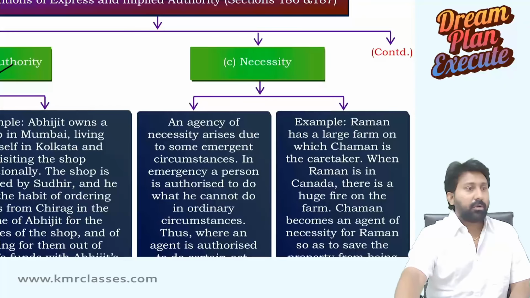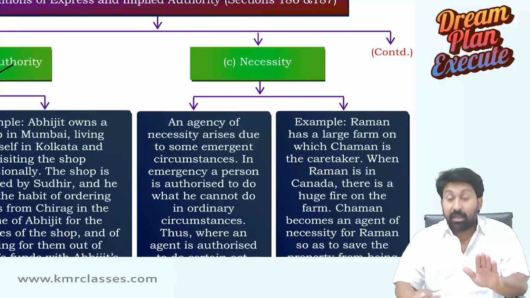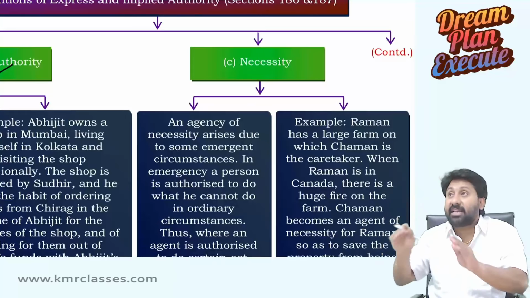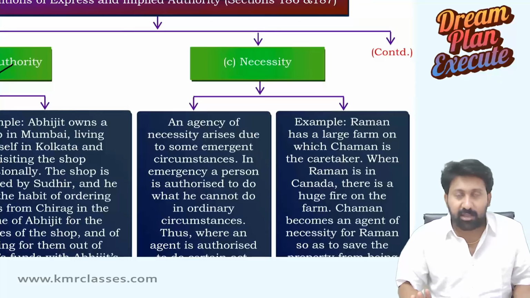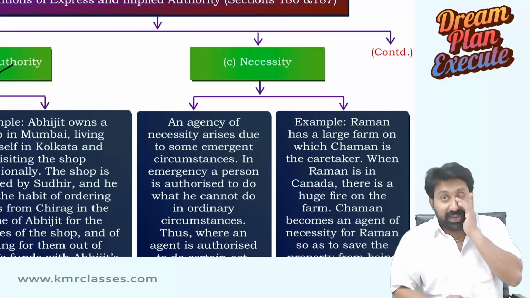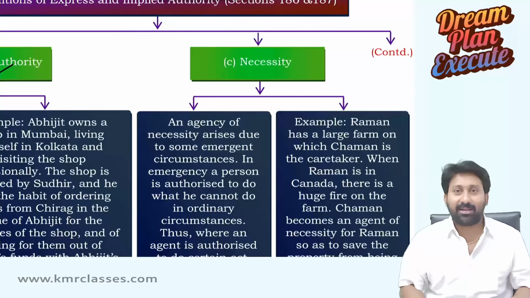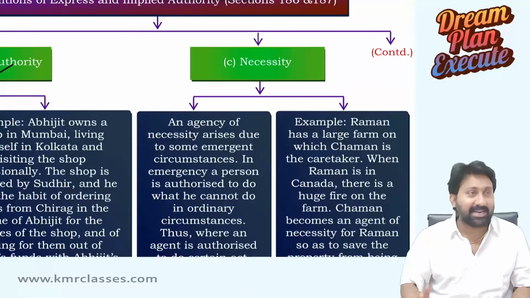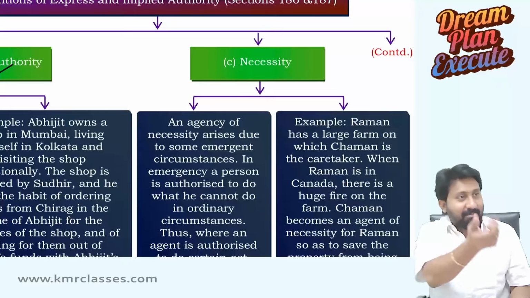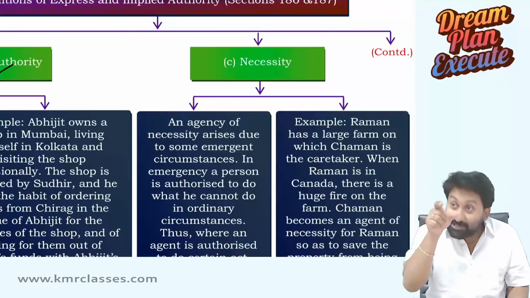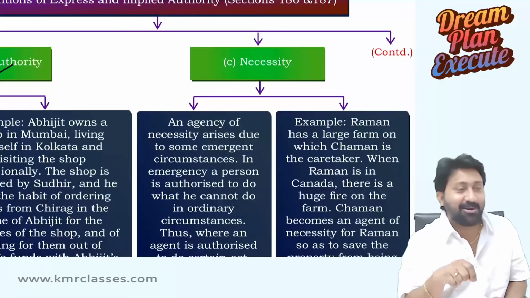So, in an implied authority, by words or by written form, I won't give any authority. But the circumstances of the case are in such a way that I can understand that there is an implied authority. Understood? See, most of the times, we may not understand whether one person likes another person or not. By the way they act, we can understand that something is going on between those two. Expressly one person may not tell another, but the circumstances of the case will make you feel that some relation is going on between two people.